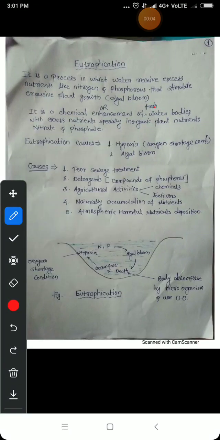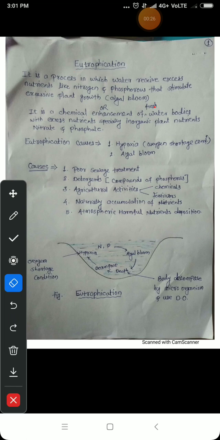Hello students. Today's topic is eutrophication. What is meant by eutrophication? This is the process in which water receives an excess of nutrients like nitrogen and phosphorus that stimulate excessive plant growth, which causes the algal bloom. That means the excessive growth of the algae.